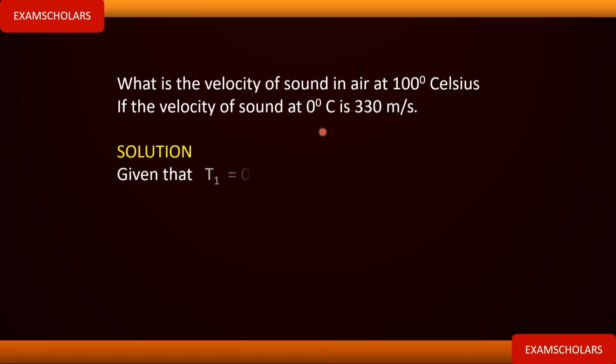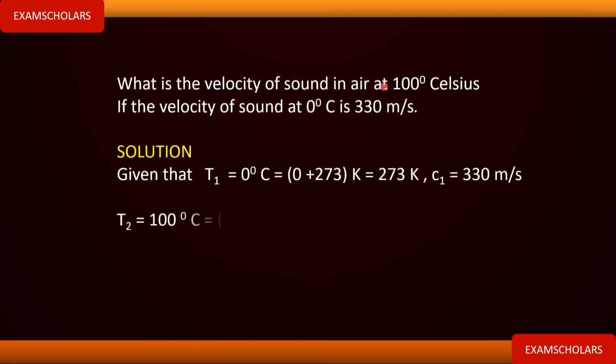Now we are given the temperature here, so I'm going to use this one as T1. The temperature that is known here is 0 degrees Celsius. You convert it to Kelvin: 0 plus 273 is 273 Kelvin. 0 degrees Celsius is 273 Kelvin. Now, the speed of sound that corresponds to that, according to the question, is C1, which is 330 meters per second.